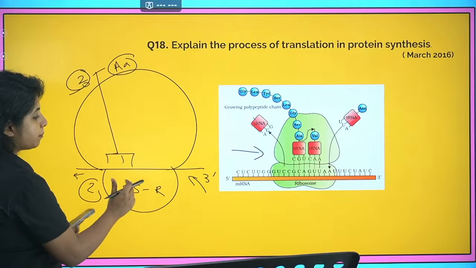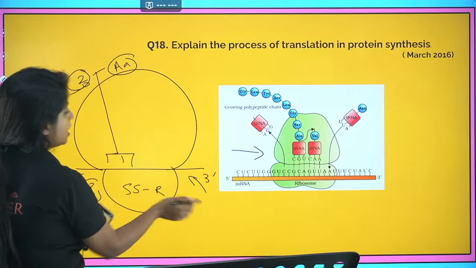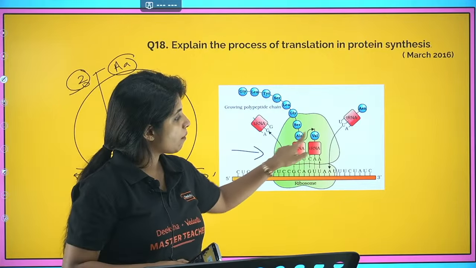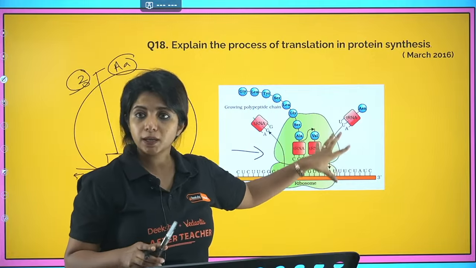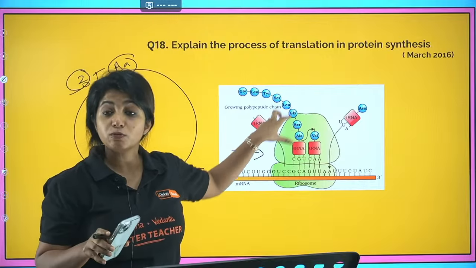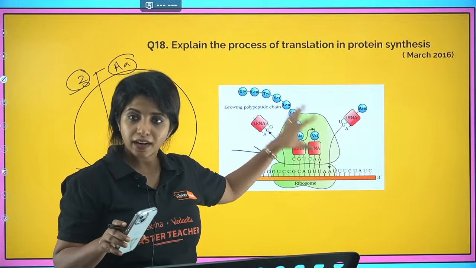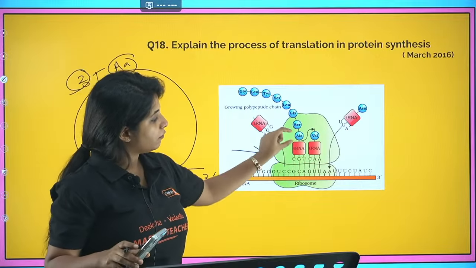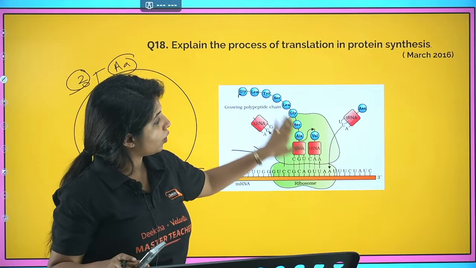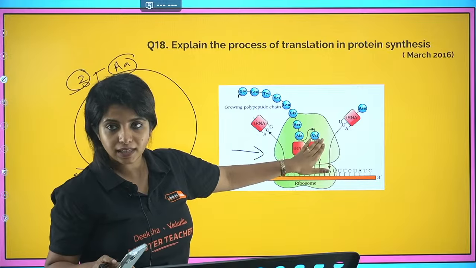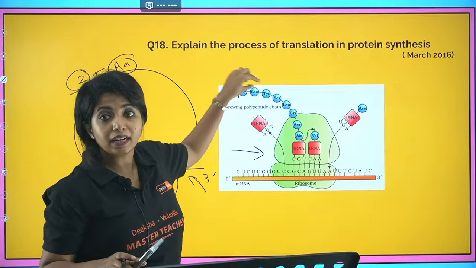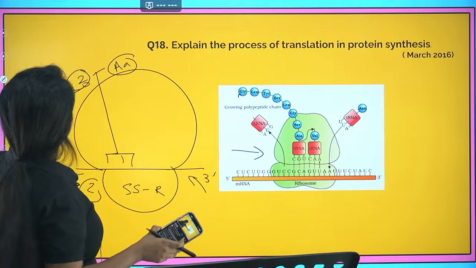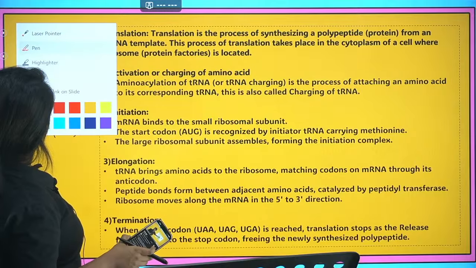And then later what will happen, my dear children? The ribosomes will be moving. Again, one tRNA will be coming and joining with one amino acid. And now between the amino acids, there will be peptide bond formation taking place with the help of the enzymes which are there in the ribosome. In the ribosome, there are certain enzymes which help in the peptide bond formation. In the same way, when one tRNA comes over here, whatever amino acid is there, it goes that side and this tRNA moves away. So we'll get a strand of polypeptide being formed, and that is going to form the future protein out there. So those are the steps.